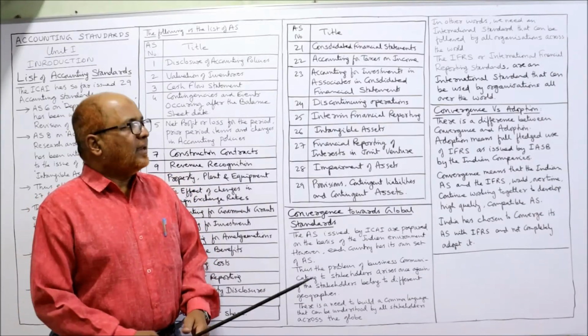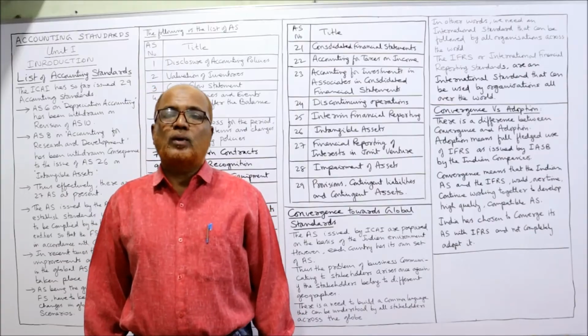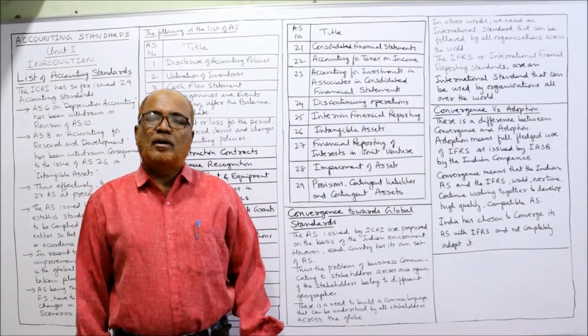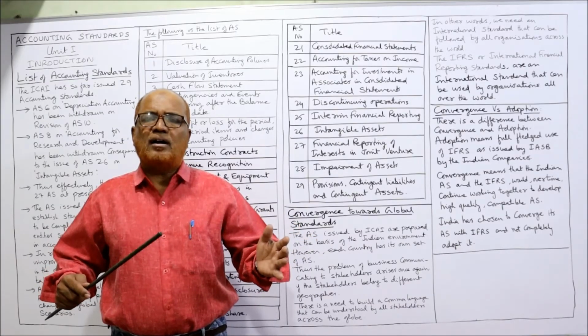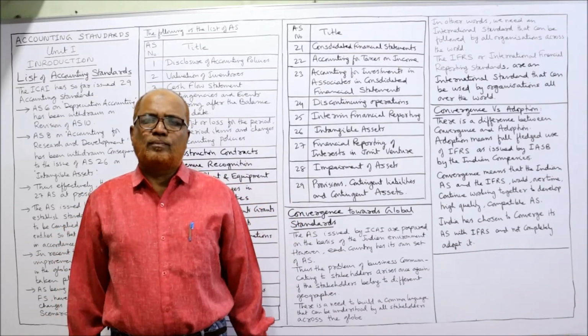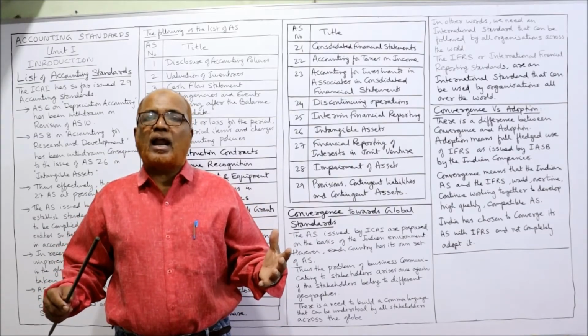That's it. The next topic is regarding convergence towards global standards. Before globalization, there was no need, because every country had their own laws and own accounting standards. But after globalization, what had happened?